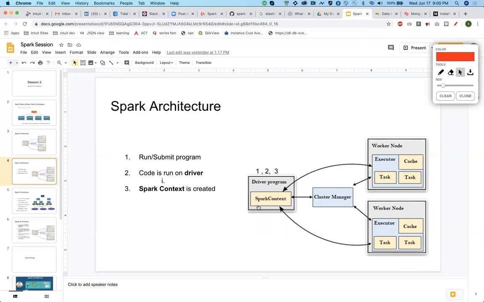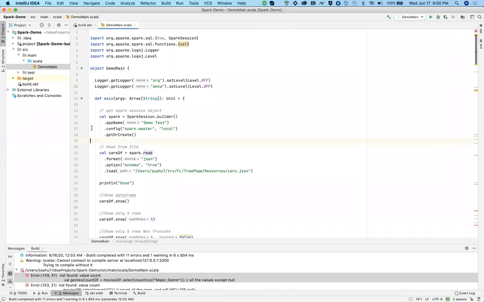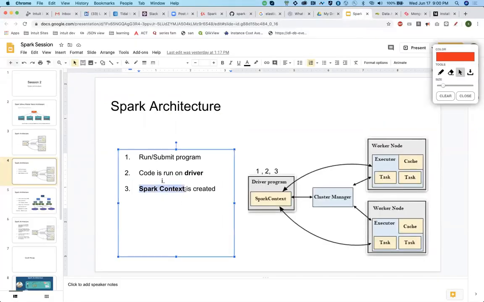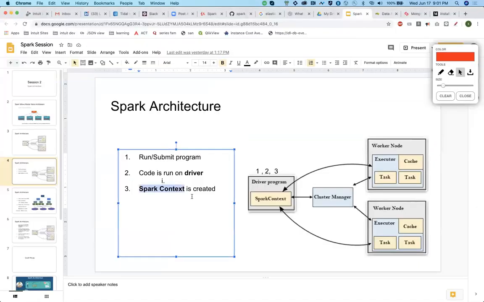And if you see, in every code, you will find this thing. I told you this is the heart of the Spark. So this is basically a Spark session, which internally has Spark context. This is the main thing which creates RDDs, data frames, what parallelism you want, all those things. So this is the entry point to Spark. Without this, it's just a simple Scala program. So this is the entry point to Spark, right?